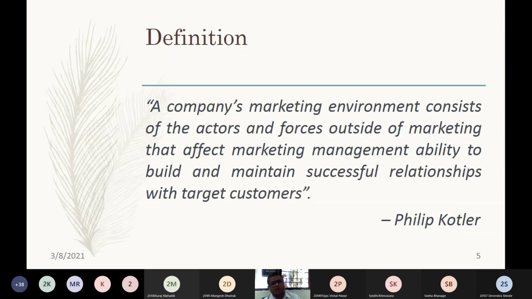So these were the external forces because of which the companies had to change their marketing strategies altogether. The next example of the same company is that wherever you go in any McDonald's chain across the globe, you will find that they don't have a place to sit inside the store.